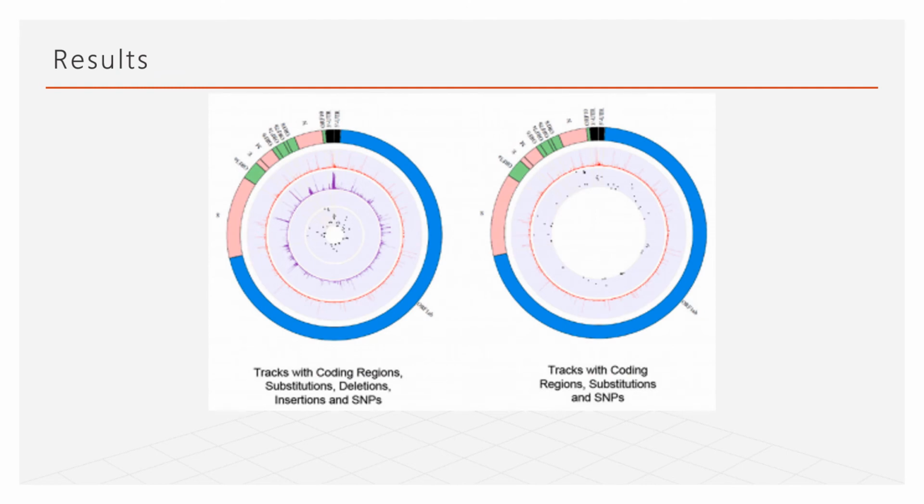Here are the results of CMSA, also visualized by using a BioCircos plot. The whole virus genome with the coding regions is shown in the outer track, while substitution, deletion, insertion, and SNP are visualized in subsequent tracks, where frequency of mutations is illustrated by the bars, which are light yellow, orange, and violet, and the dot plots, which are the black dots. This gives a complete visual representation of the frequency of mutations.